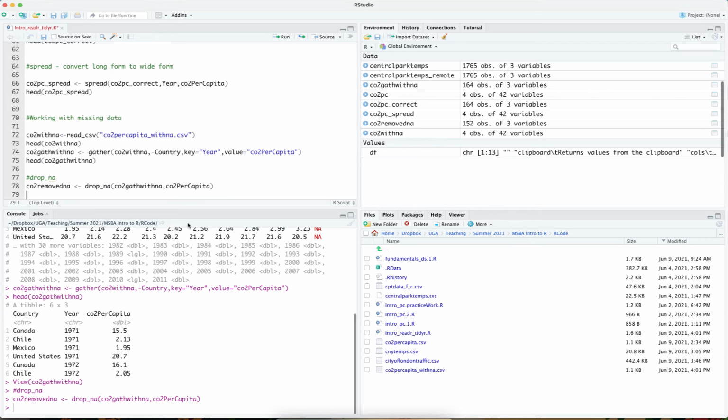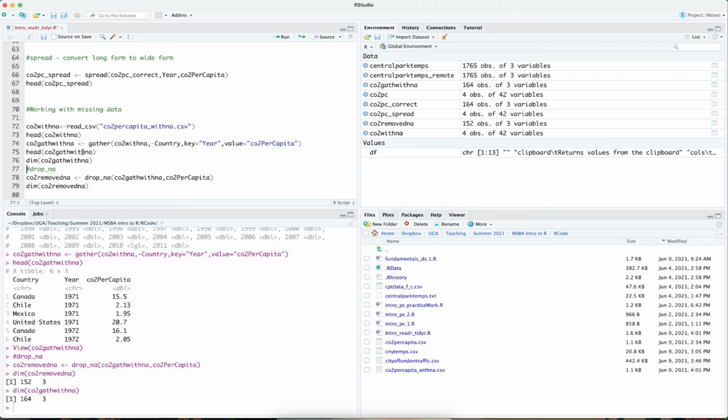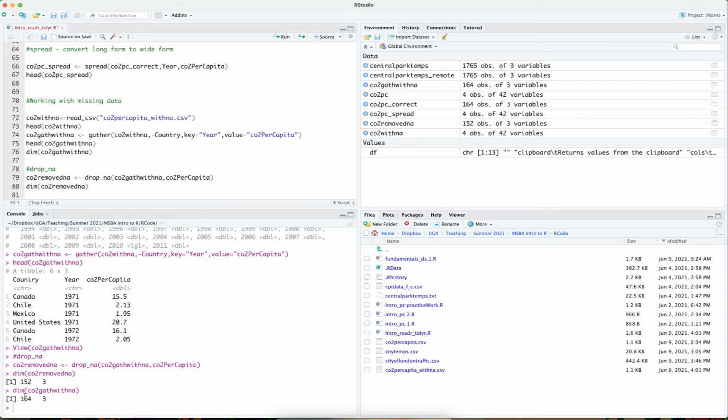If I go ahead and run this, I'll find CO2 removed NA. And if I take a look at the dimensions of CO2 removed NA, I will find that it only has 152 rows compared to, if I take a look at the dimensions of CO2 gathered with NA, I will find that CO2 gathered NA has 164 rows, while CO2 removed NA has only 152 rows.